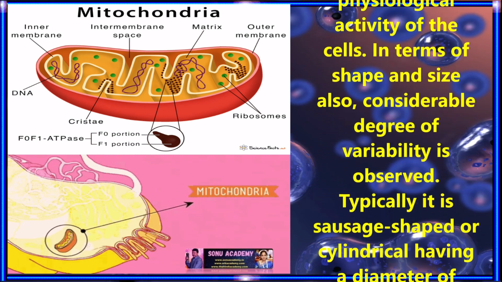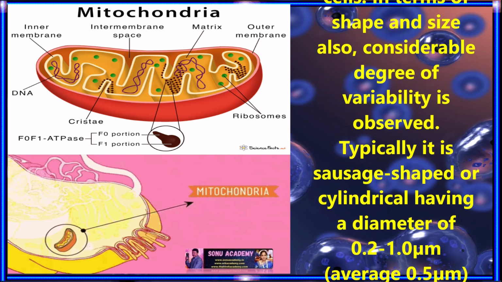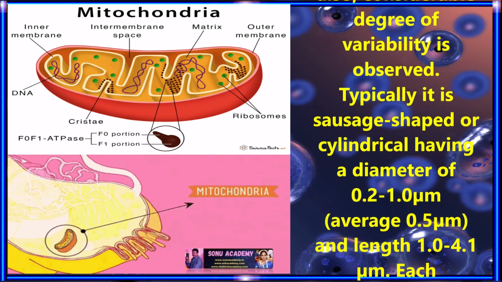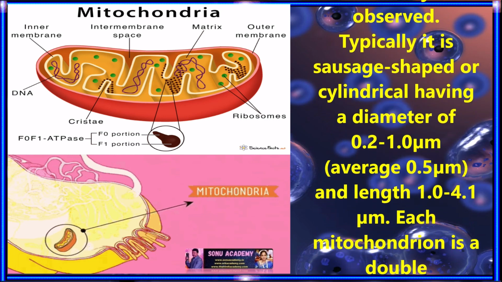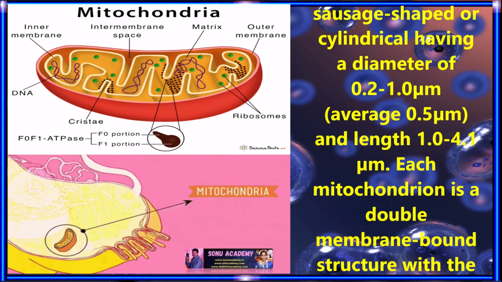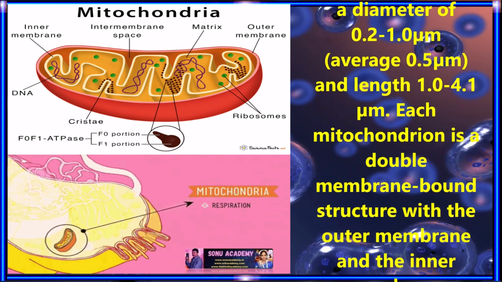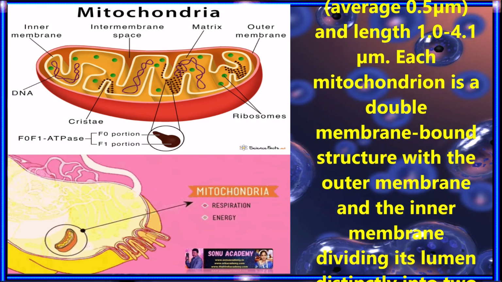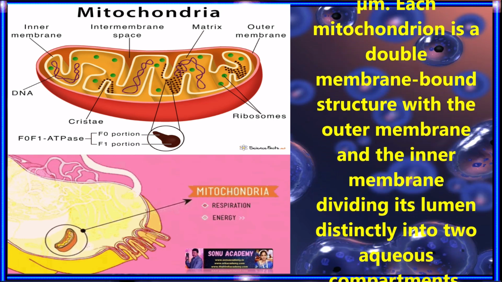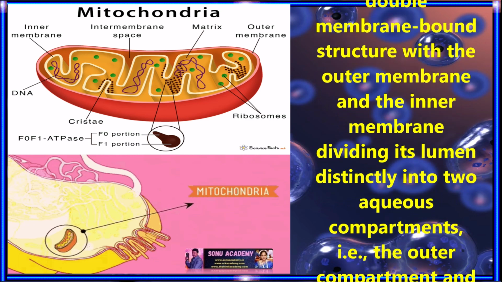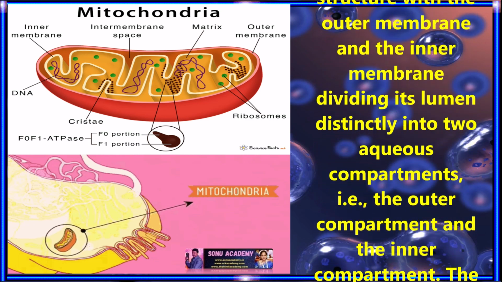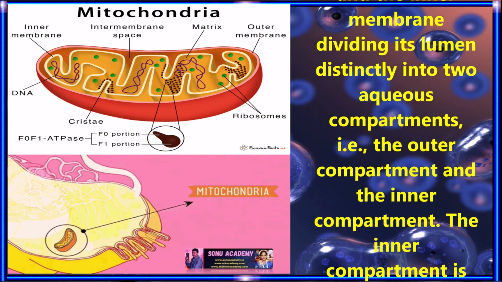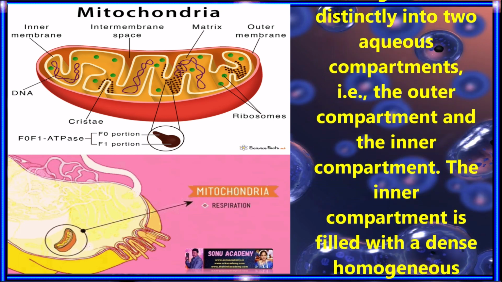Typically it is sausage-shaped or cylindrical, having a diameter of 0.2 to 1.0 μm. Each mitochondrion is a double membrane bound structure with the outer membrane and the inner membrane dividing its lumen distinctly into two aqueous compartments, that is, the outer compartment and the inner compartment.